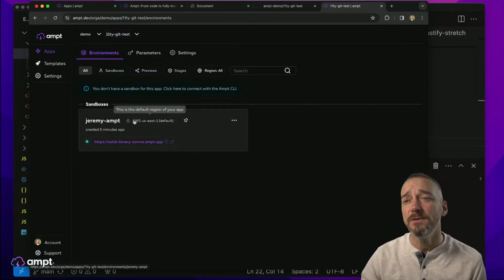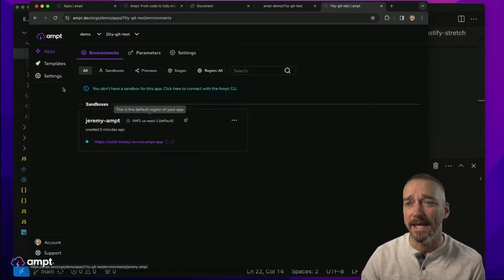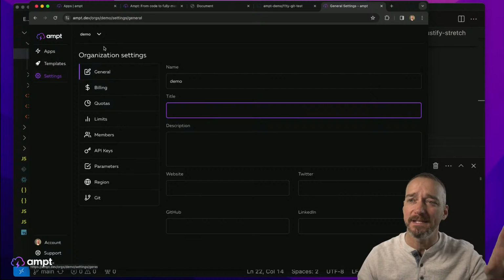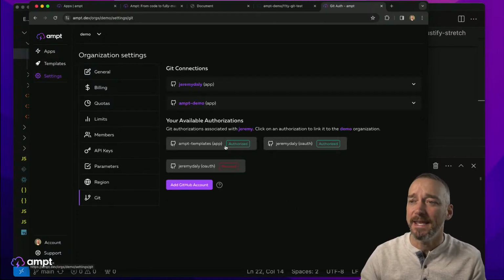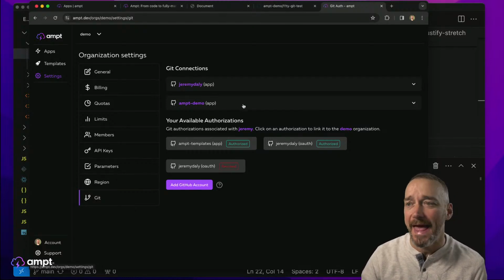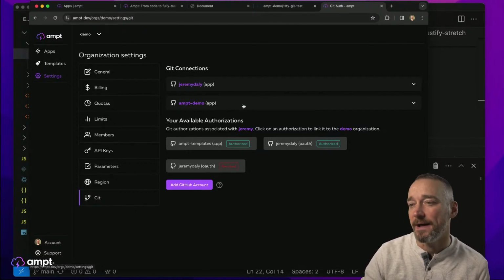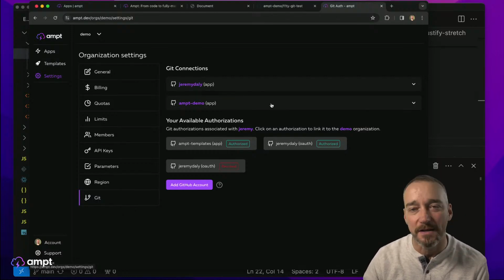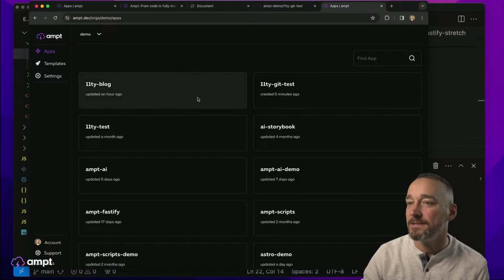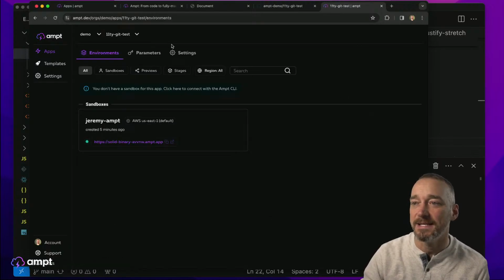Okay, so what I want to do is connect to Git. I have settings here. This is my org level settings for demo, and I go into Git, and I have a couple of different things that I've already connected. So I've already connected my Ampt demo app. I installed the app there. I think we could probably uninstall it and install it, but let's see how it goes. So I'm going to go back into the apps here, go into the Git test,